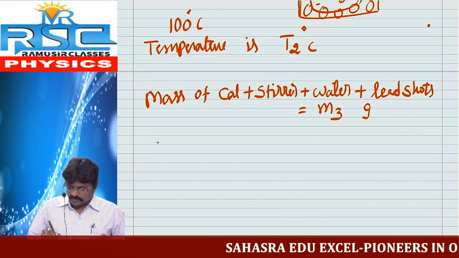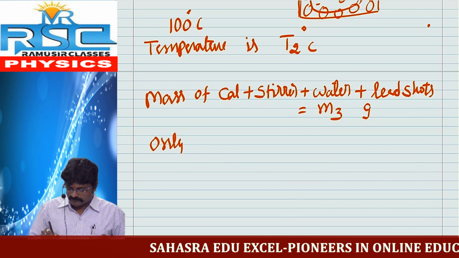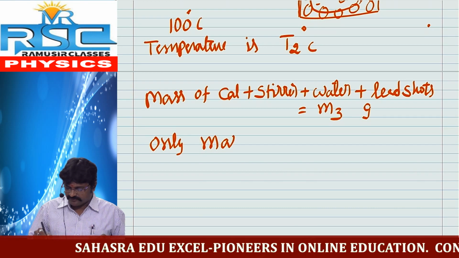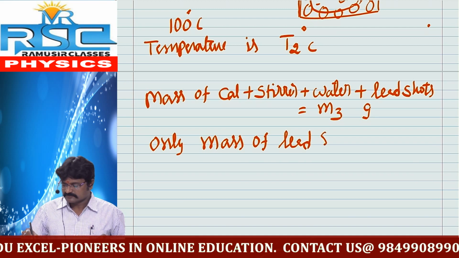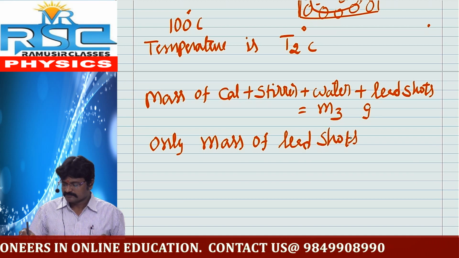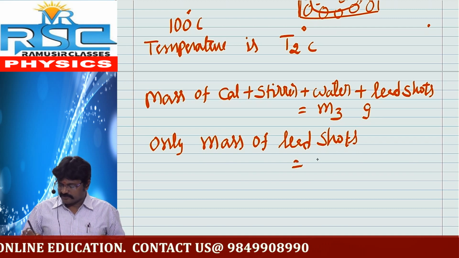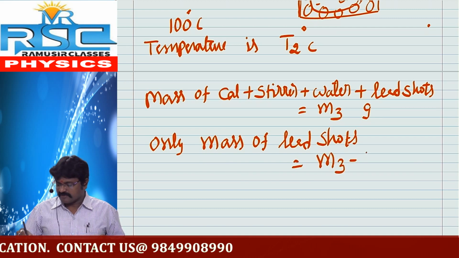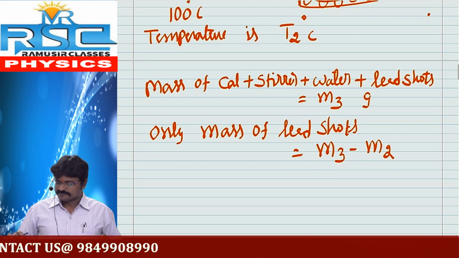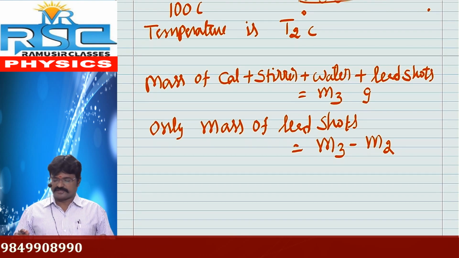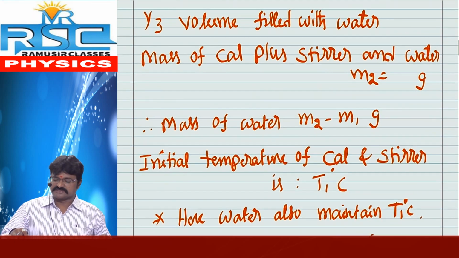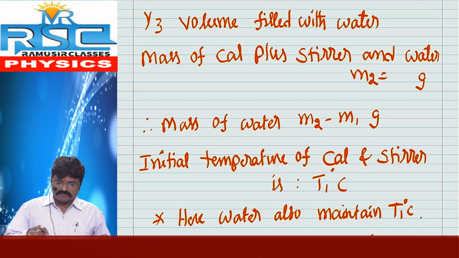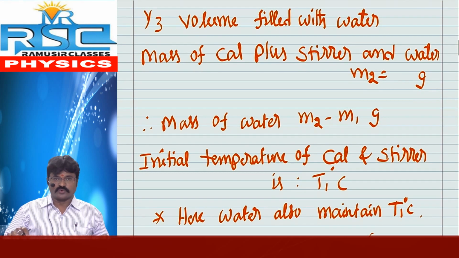Next, only the mass of lead shots equals m3 minus m2. How is it possible to explain? m2 we already discussed; m2 is nothing but the mass of calorimeter plus stirrer and water.